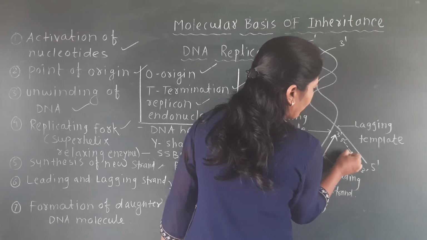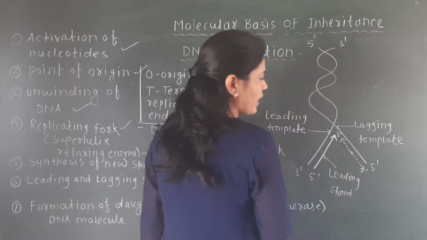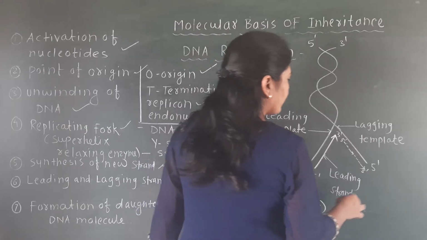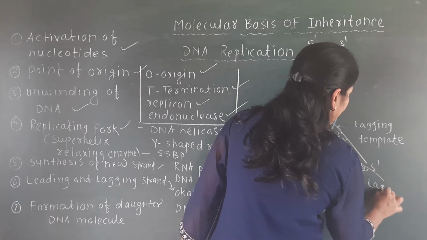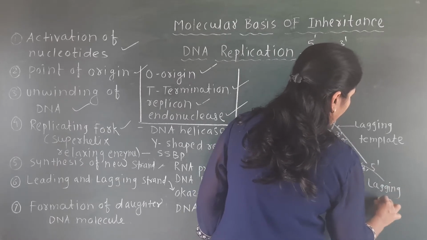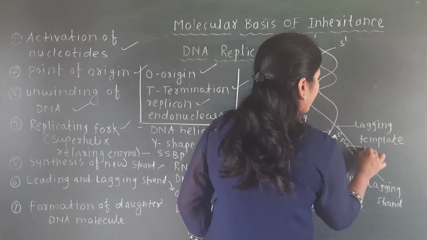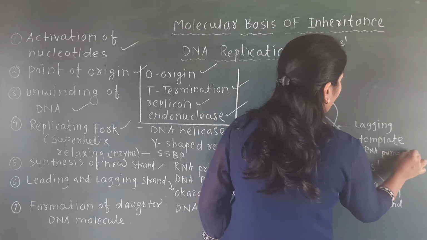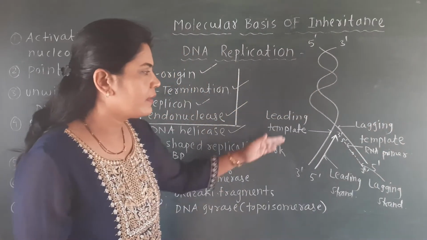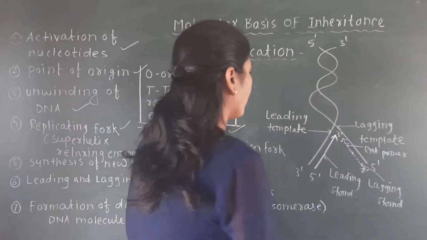You observe this diagram very carefully; you can also see this diagram in the textbook. This is called the lagging strand. The dotted part is called the RNA primer, and this is a diagram of the replicating fork.